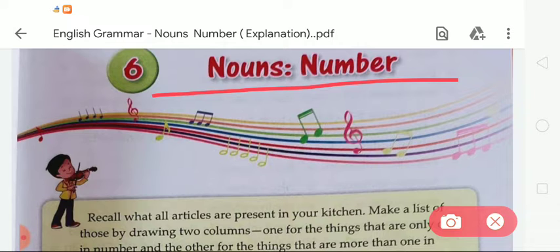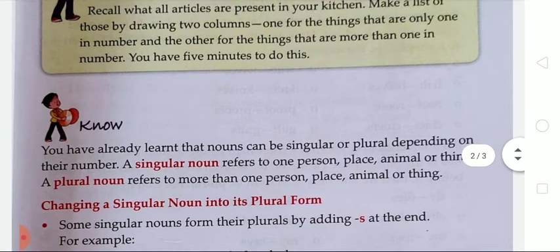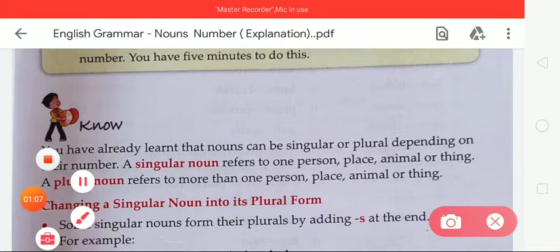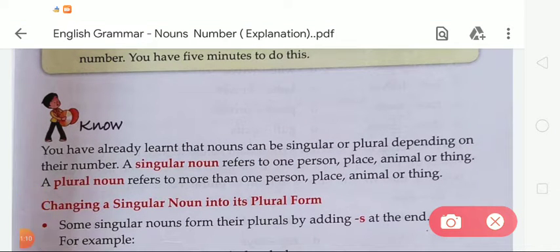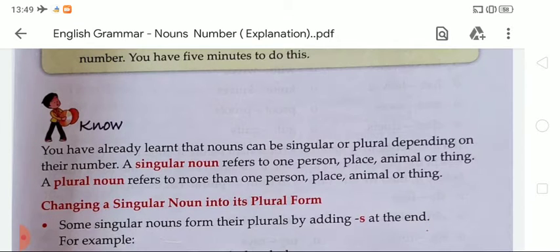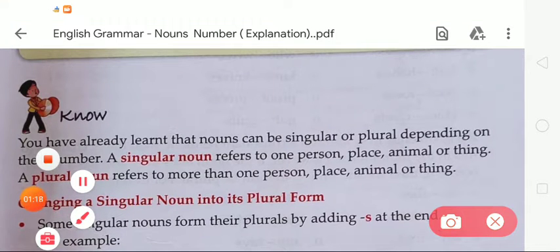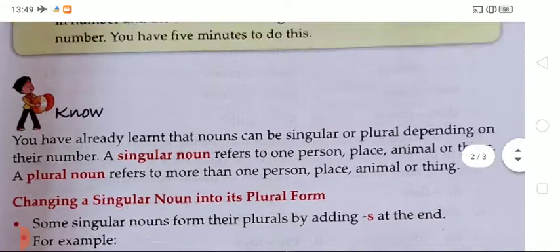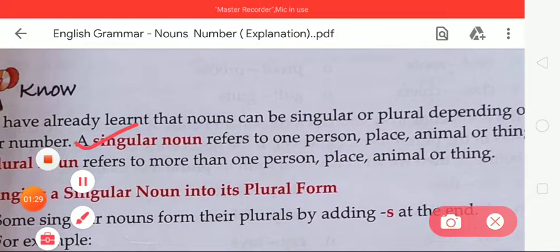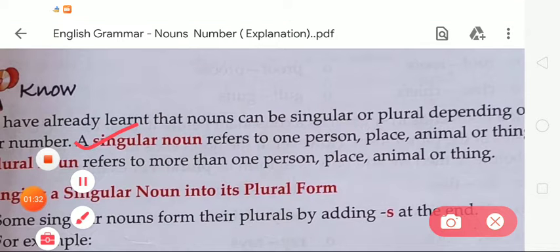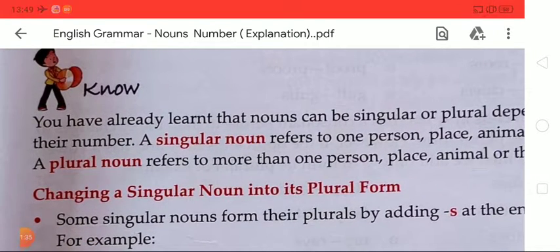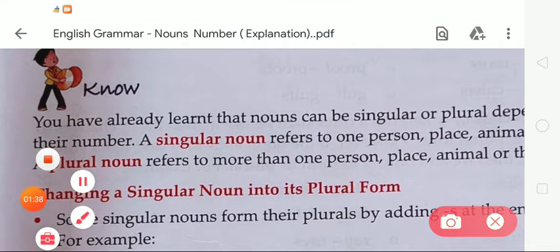Okay students, you have already learned that nouns can be singular or plural depending on their number. A singular noun refers to one person, place, animal or thing. What is a singular noun? We can say that a singular noun refers to one person, place, animal or thing. And what is a plural noun? A plural noun refers to more than one person, place, animal or thing.